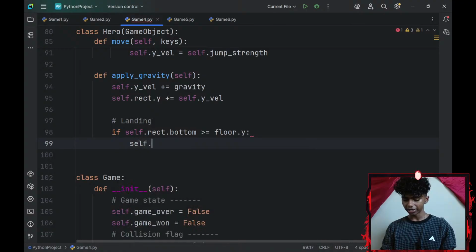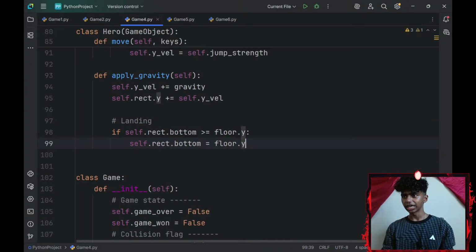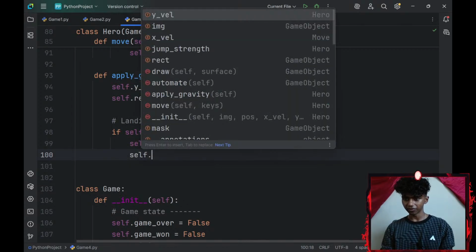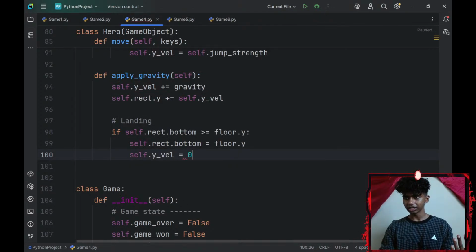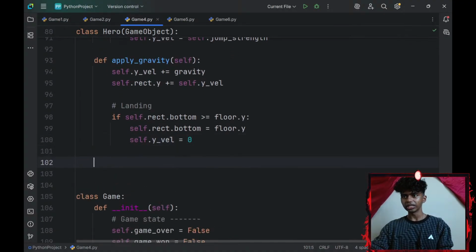I'll reset my self.rect.bottom, my player's bottom, to be equal to my floor.y. And then I'll reset the player's y velocity. I'll go with self.y_velocity, my player's y velocity. I'll set that equal to 0. Okay, and then what else would my player need after apply_gravity?